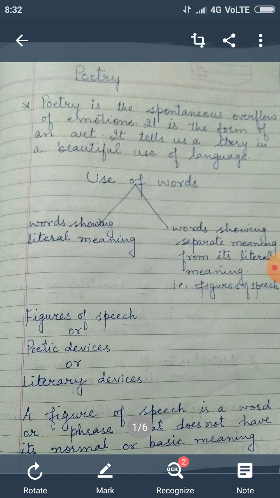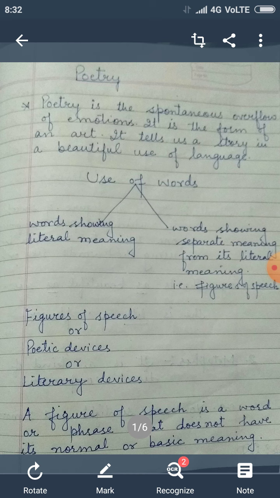Before starting poetic devices, I would like to tell you what poetry is. So, students, poetry is the spontaneous overflow of emotions. It's a form of art. It tells us a story in a beautiful use of language. So, students, first of all, what is poetry? Poetry is the expression of thoughts.